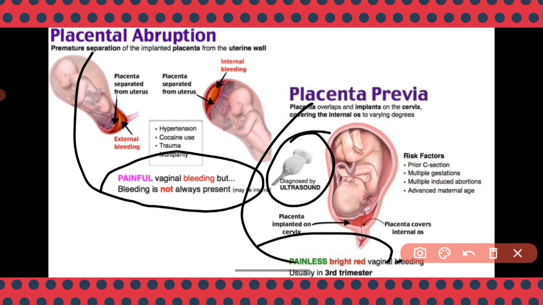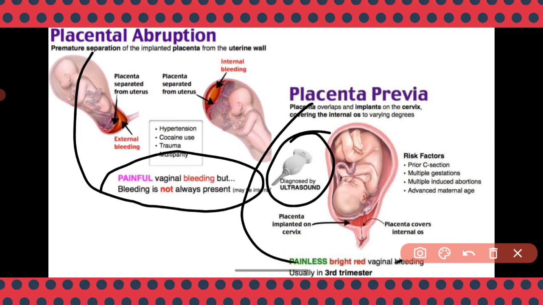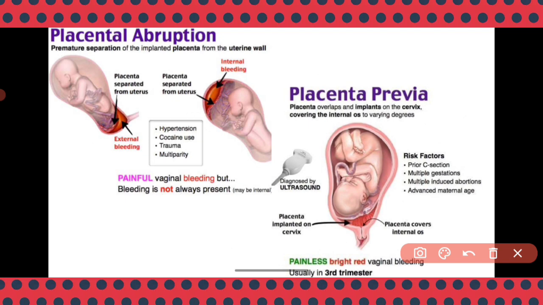Okay, so what are all the risk factors of placenta abruption? This is a very important golden point. That is hypertension, cocaine use, trauma, and multiparity. Many times the pregnancy is repeated. And what about in placenta previa? Prior C-section, that is cesarean section, multiple gestation, multiple induced abortion, advanced maternal age. Okay, so these are all the points you should remember when you come across the words placenta previa and abruptio placenta.